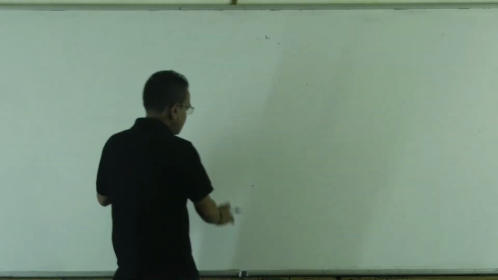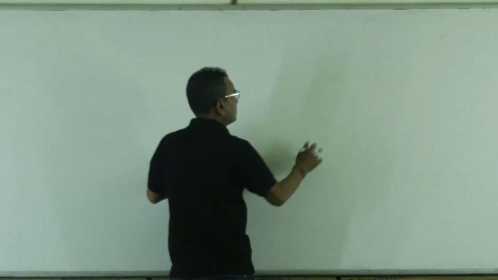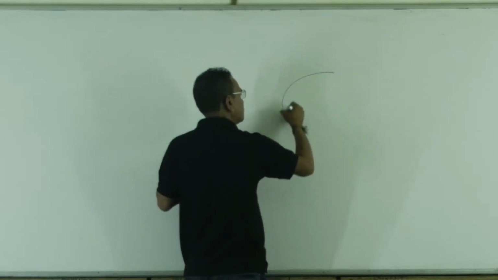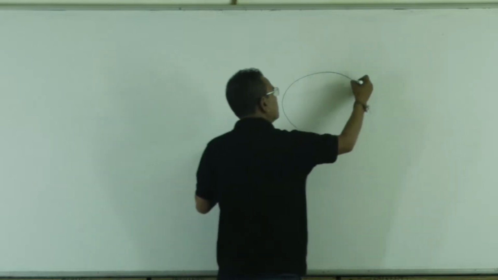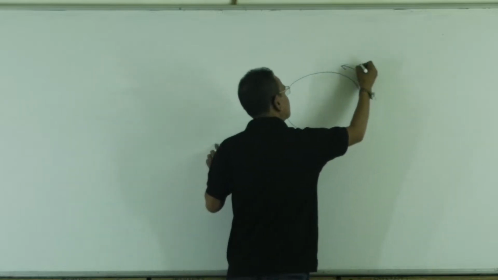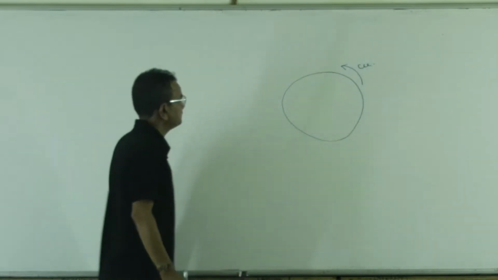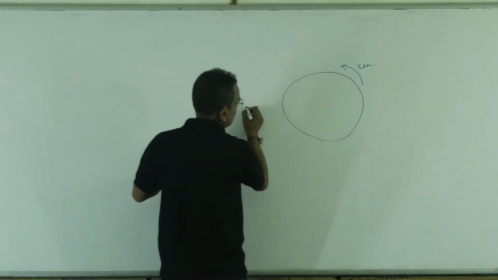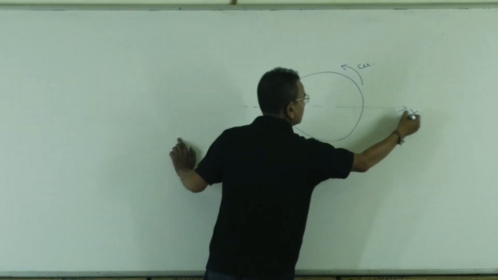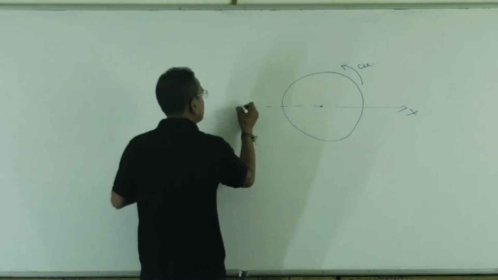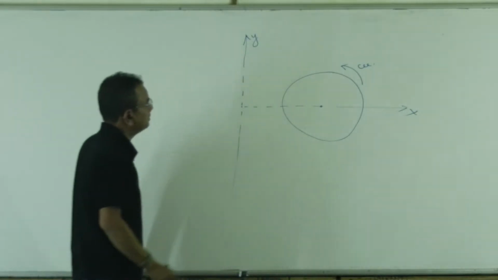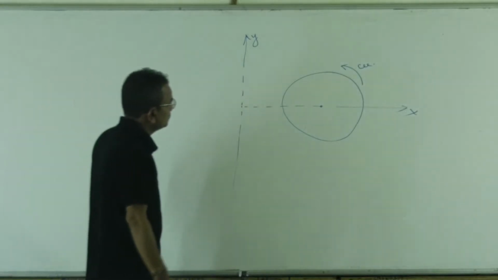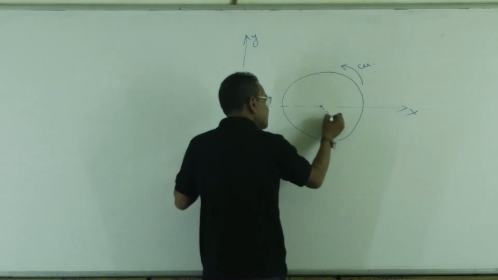Now let's start the derivation. First, a particle is in uniform circular motion with constant omega on the xy plane, of radius a.